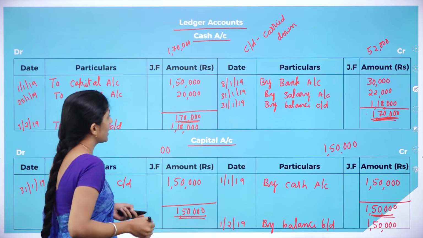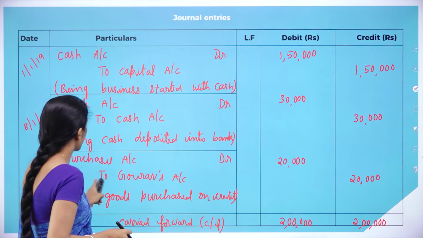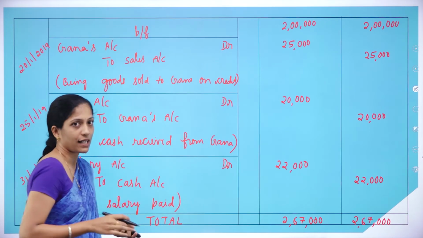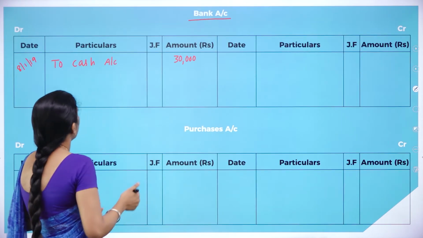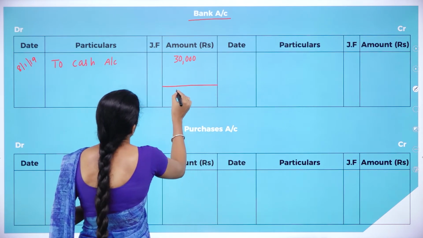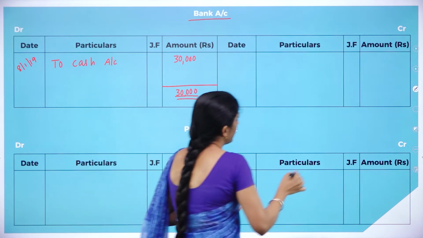30,000. Now we shall see whether there is any bank account in the journal entry. In the third entry there is no, in the fourth entry no, fifth entry no, sixth entry also there is no bank account. Now we shall balance. Now in your debit side, since the debit side is more, it is a debit balance. So we'll write 30,000 on both sides.